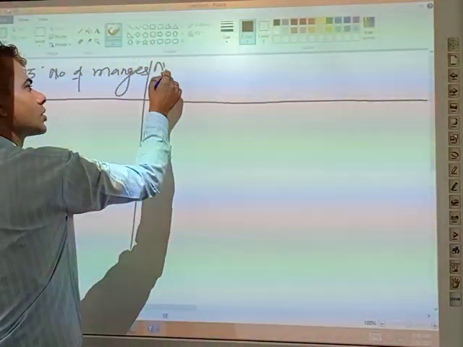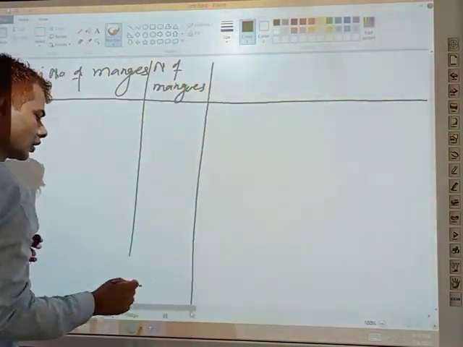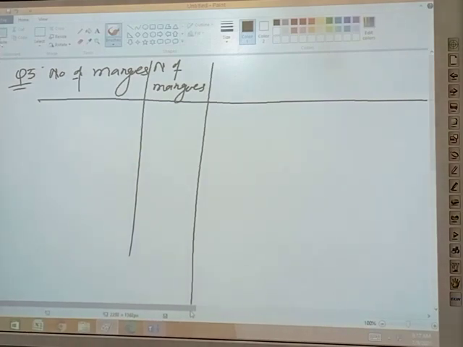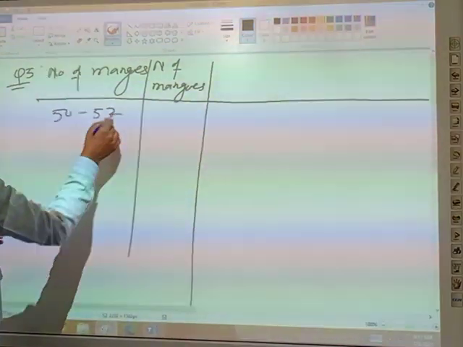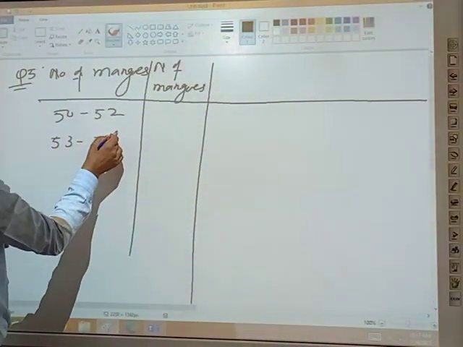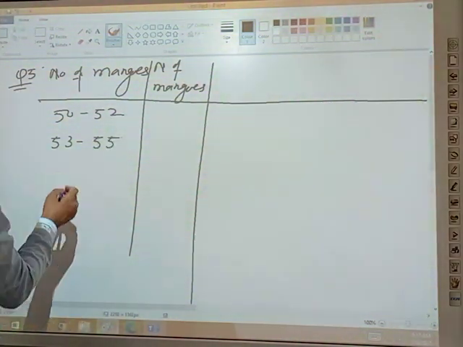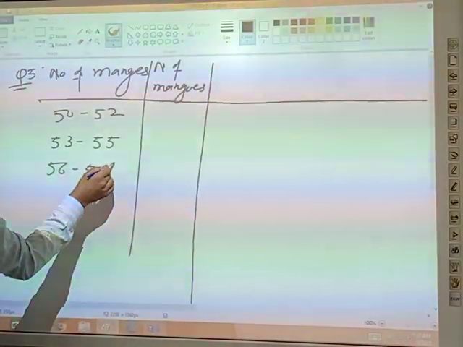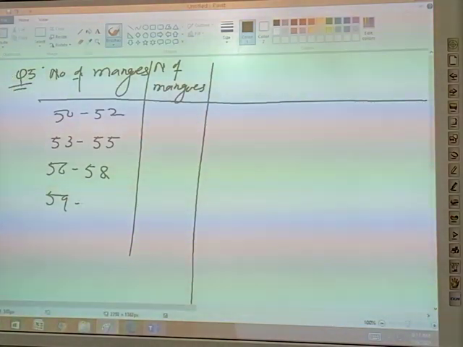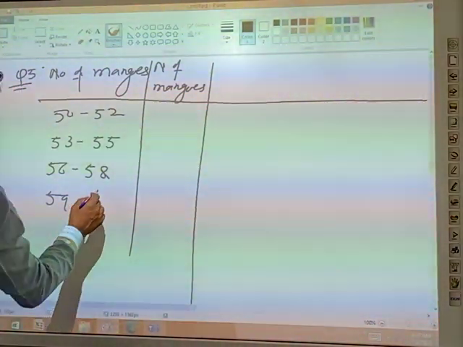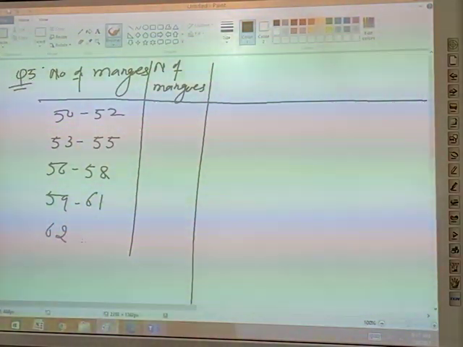This is number of mangoes. The class intervals are 50 to 52, 53 to 55, and 56 to 58, 59 to 61, and 62 to 64.